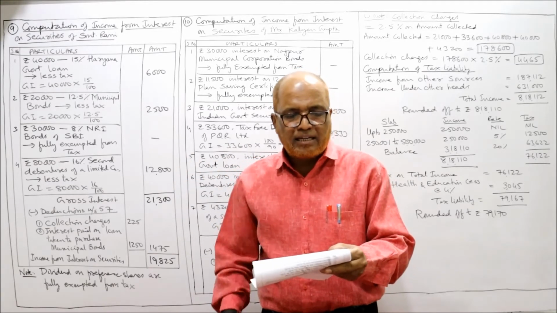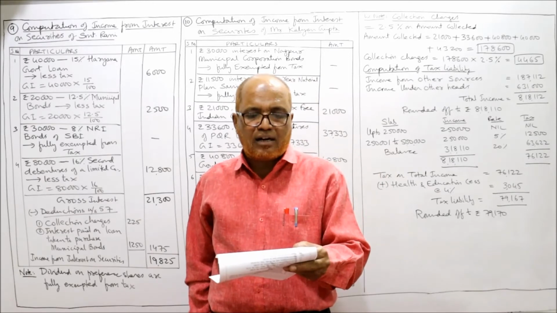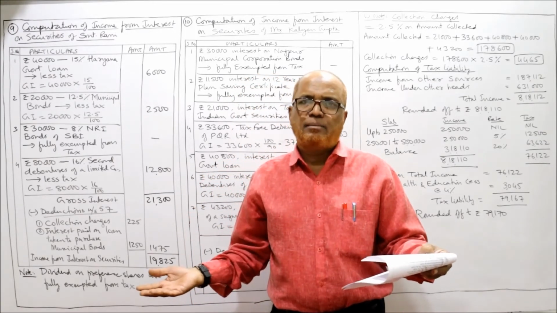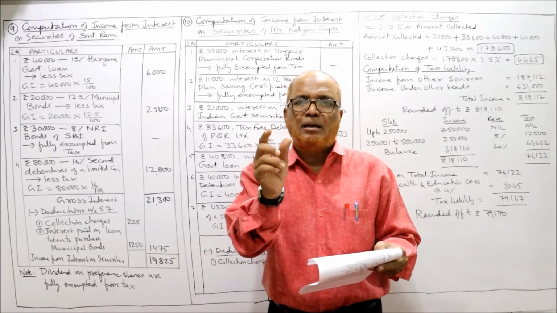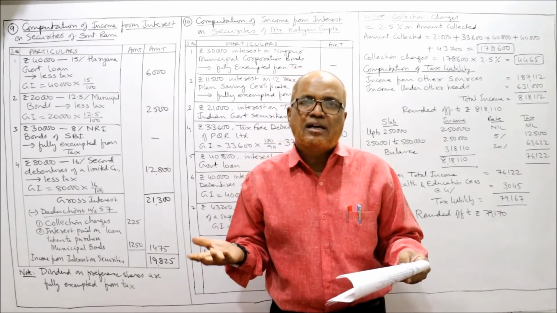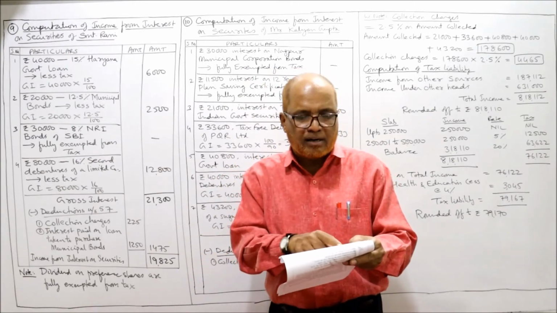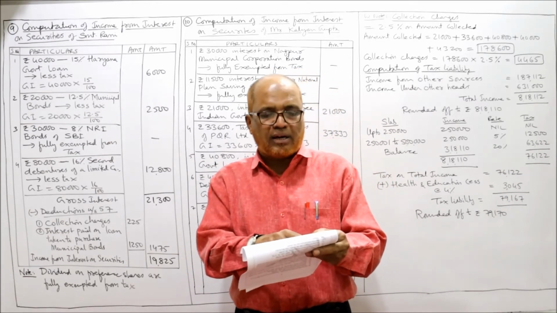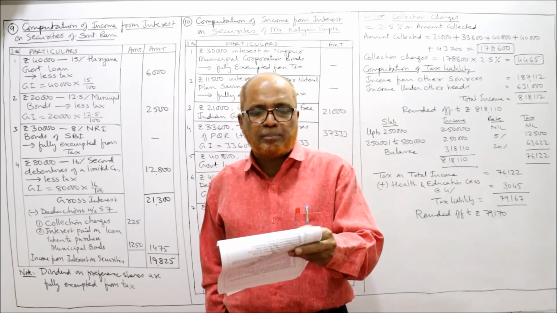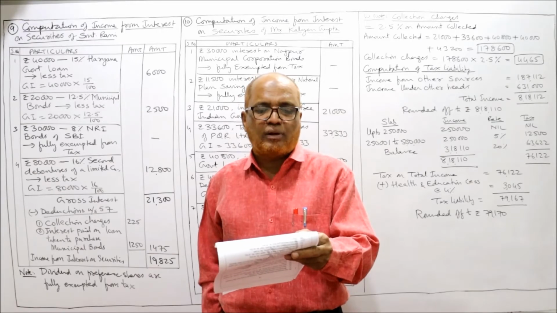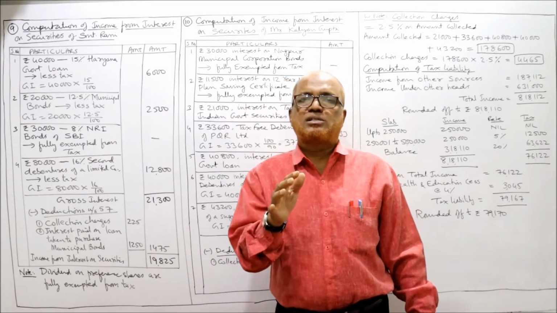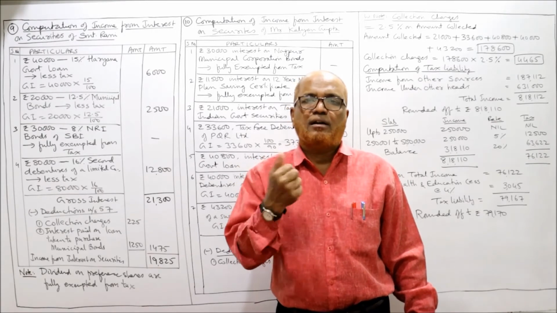Next, rupees 80,000, 16% second debentures of a limited company. First debenture or second debenture does not matter. It's a debenture of a limited company. Nothing is given, so less tax. Face value into rate by 100: 80,000 into 16 by 100. Then rupees 40,000, 16% cumulative preference shares of a limited company. The investment in cumulative preference shares will give a return in the form of dividend.